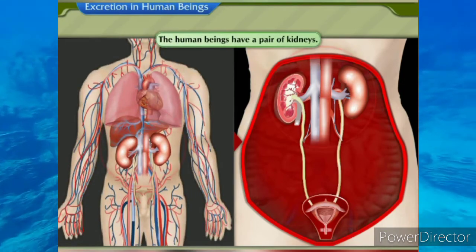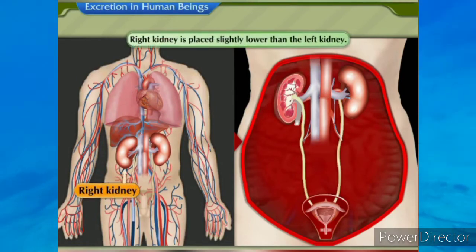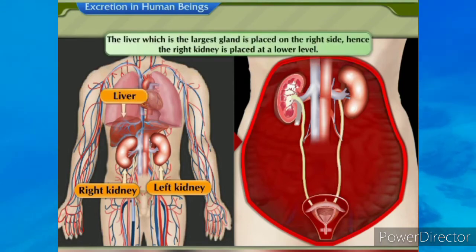The human beings have a pair of kidneys. Right kidney is placed slightly lower than the left kidney. The liver, which is the largest gland, is placed on the right side, hence the right kidney is placed at a lower level.